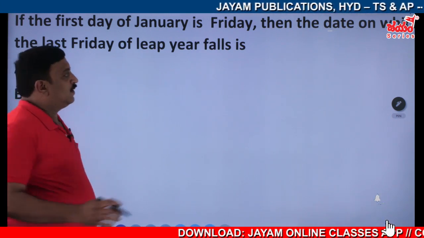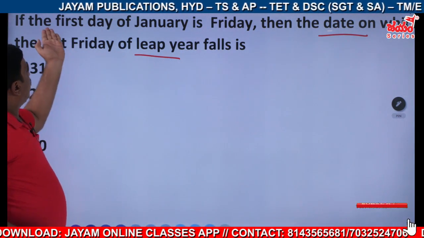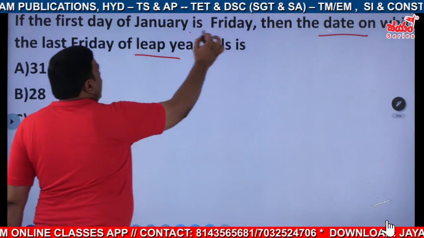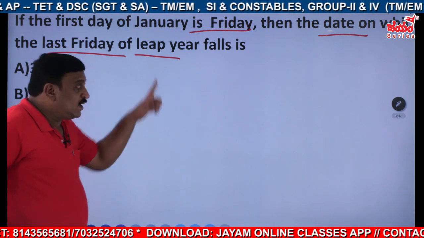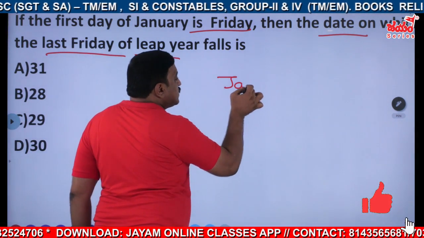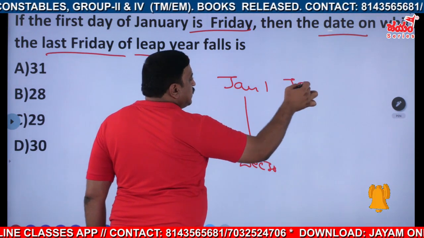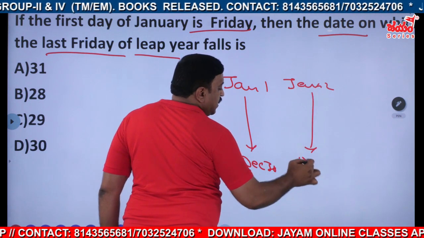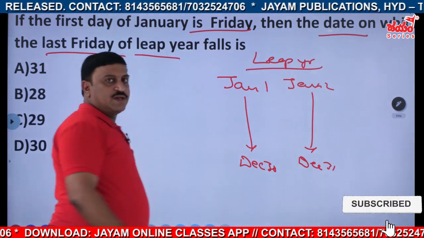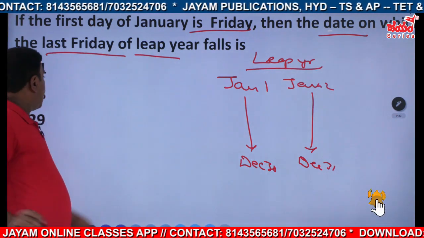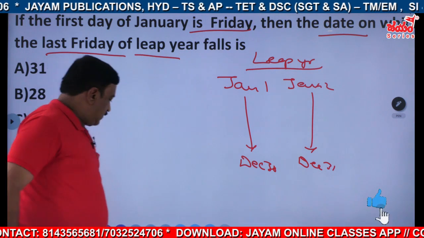The date on which the last Friday of a leap year falls. If the first day of January is Friday, then when does the last Friday fall? January 1st corresponds to December 30th. January 2nd corresponds to December 31st for a leap year. This is what we discussed now. So your answer is the 30th. Okay then, next one.